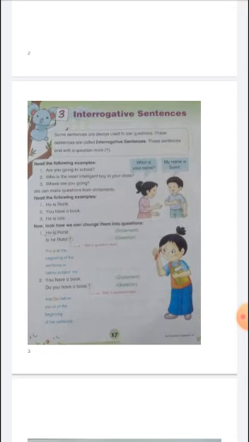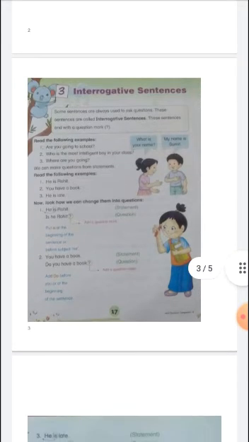One more thing I want to tell you: an interrogative sentence always begins with a helping verb or a WH word. WH words mean question words. Now the third one, where are you going? In this sentence someone is asking, where are you going? And lastly, the question word.